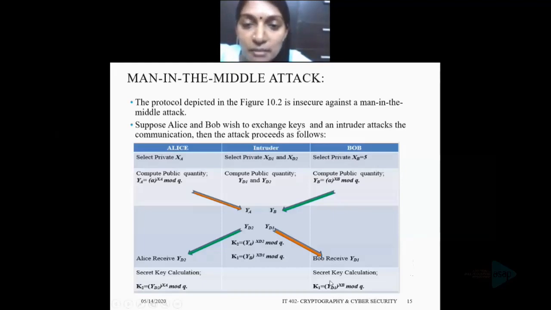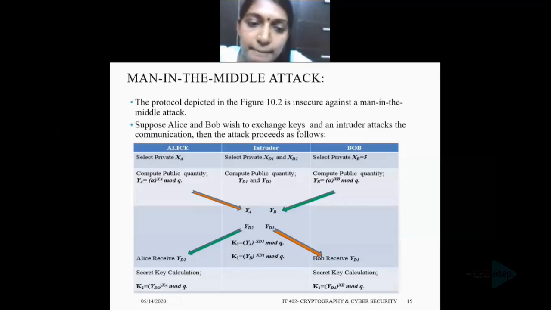Alice thinks that K2 is the common key and Bob thinks that K1 is the common key, but instead Bob and the intruder share the secret key K1, and Alice and the intruder share the secret key K2.